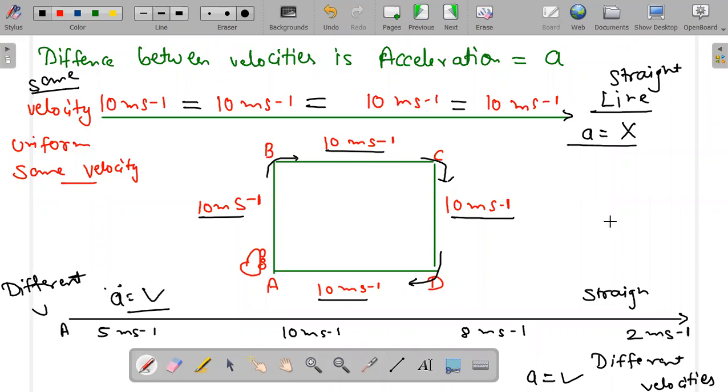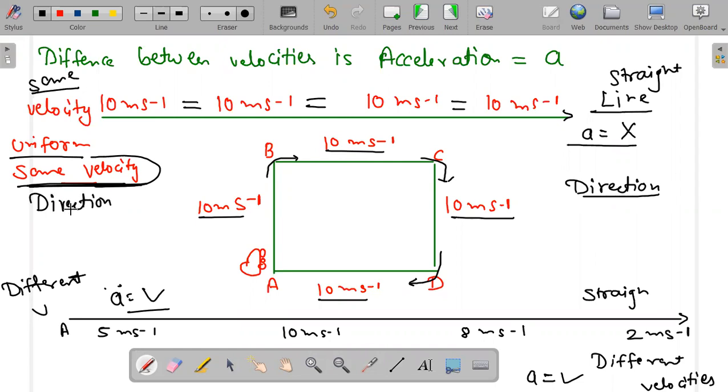But the main question is that velocities are same, but in this square figure you have to change direction. And when you have to change direction, even though velocities are same, if the direction is different, you can bring out acceleration from this. Remember this thing. When it is a straight line and velocities are same, you cannot bring out acceleration. What is acceleration? Difference between velocities. I cannot find a difference.